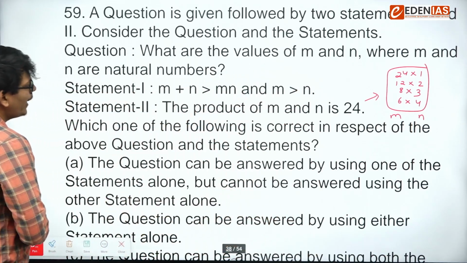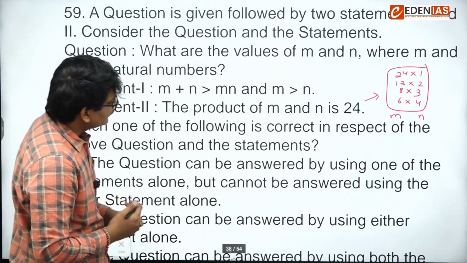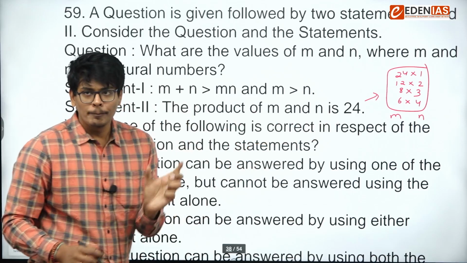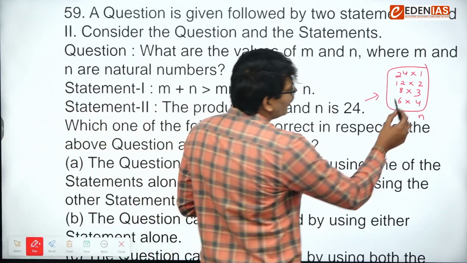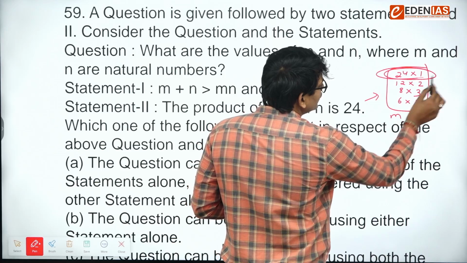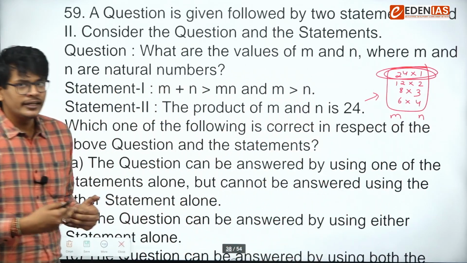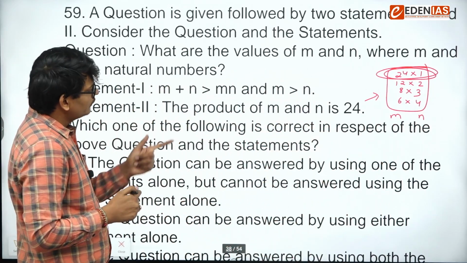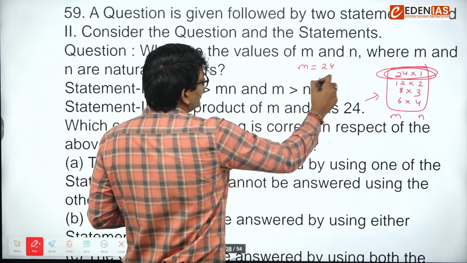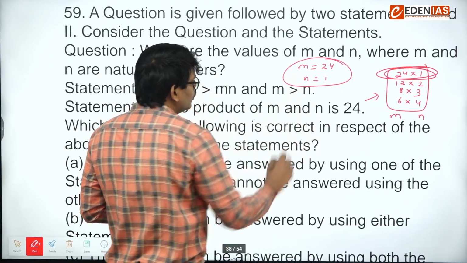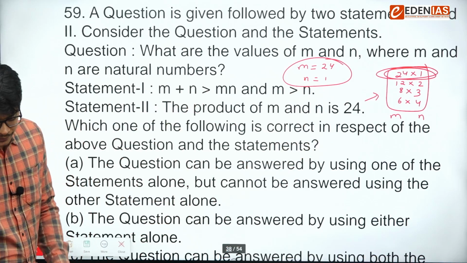Next, m plus n is greater than mn. mn is 24, so m plus n has to be greater than 24. So m plus n only in this case is coming out greater than 24. So that's why the unique possibility of m and n is 24 and 1. So after combining these two, we are getting a unique answer.